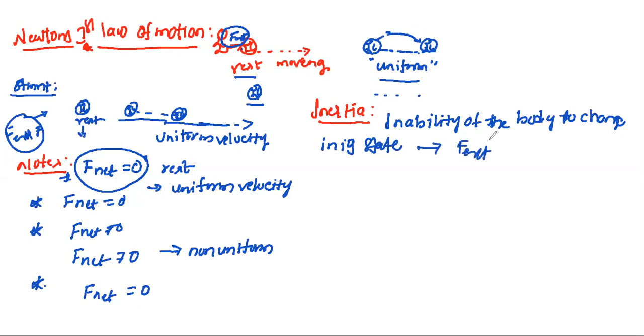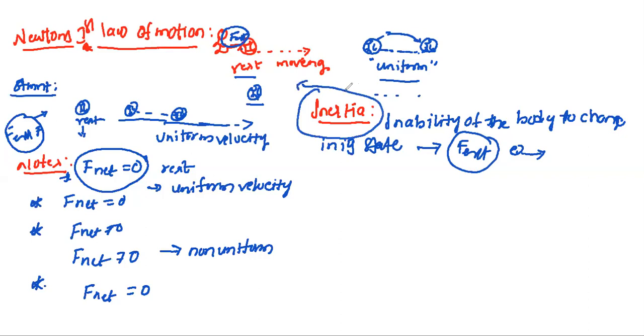Unless acted upon by a net external force, only then will the body move. Otherwise, the body remains at rest. That is inertia. This is the basic concept of Newton's first law.